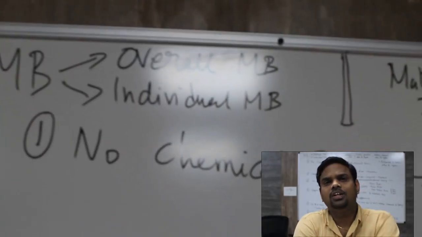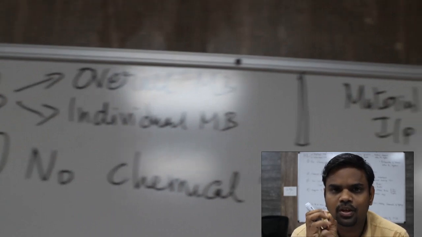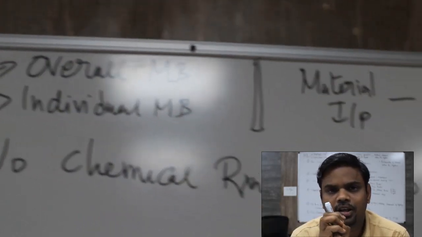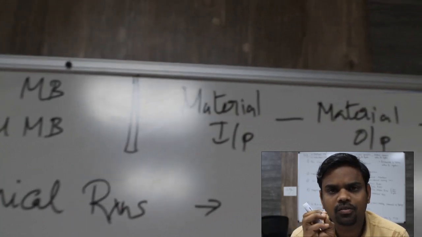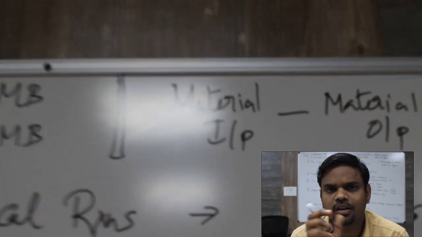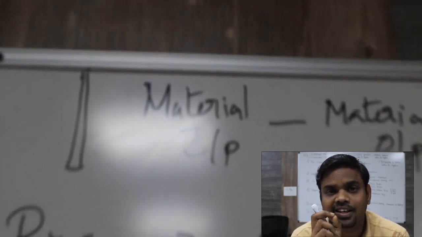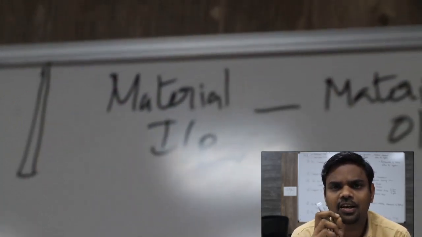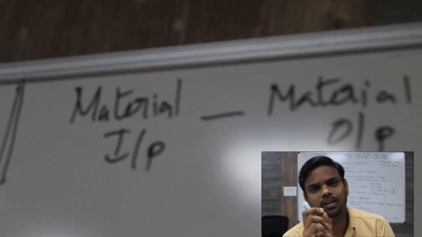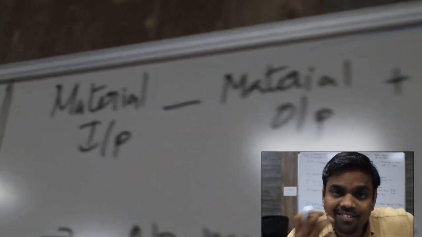Okay, so what is that? Let us move to material balance. The overall material balance or individual material balance can be written in general like this: how much material is entering the system is the material input. How much material is leaving the system is the material output.